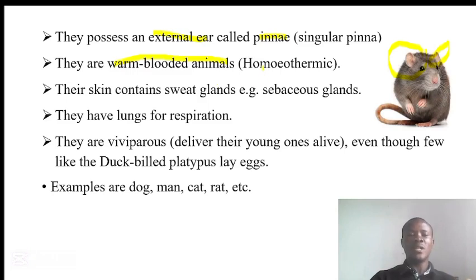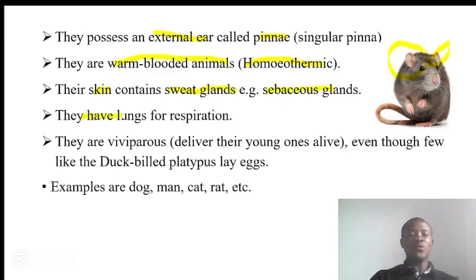These warm-blooded animals are called homeothermic animals. Next is that they possess sweat glands in their skin that produce sweat, which enables the cooling of the body. An example of the glands that we have is the sebaceous gland.